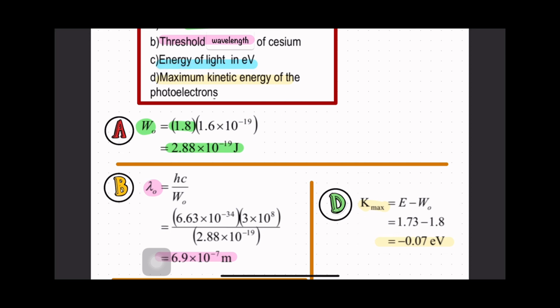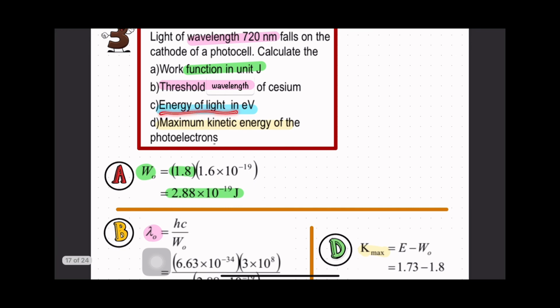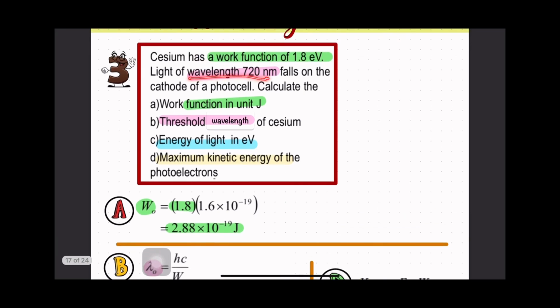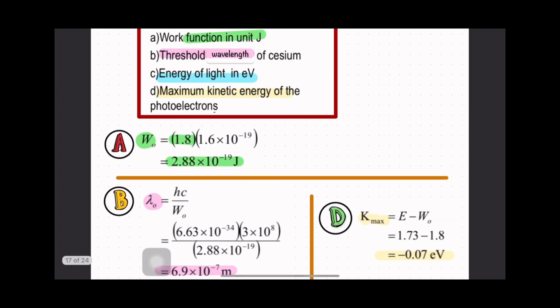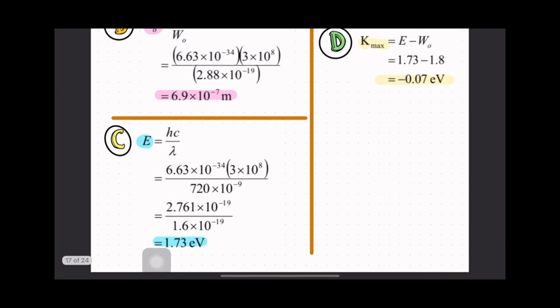Okay, next question C. Energy of light in electron volt. Okay, energy of light must be related to the wavelength of light. So energy E equals Hc over lambda. So use lambda of the light, you cannot use just any value. Okay, so what do we get? It wants it in eV, right? Okay, first calculate in joule, we get 2.761 times 10 to the power of negative 19. So divide by 1 eV, which is 1.6 times 10 to the power of negative 19, we get 1.73 electron volt.